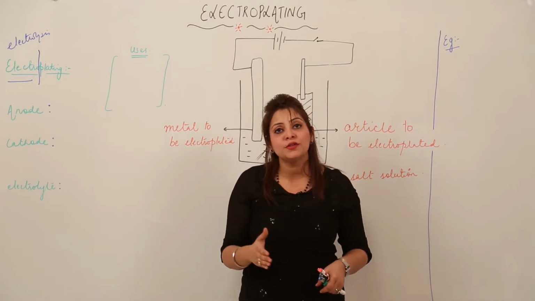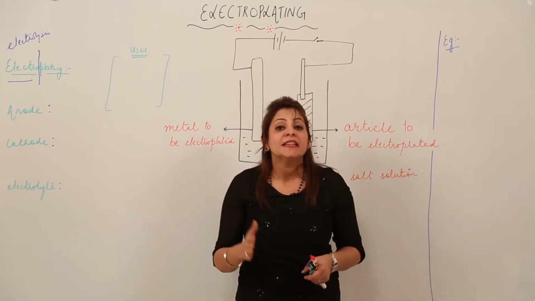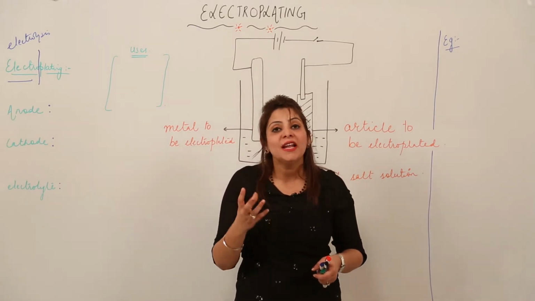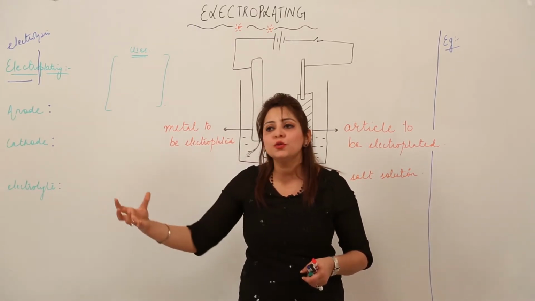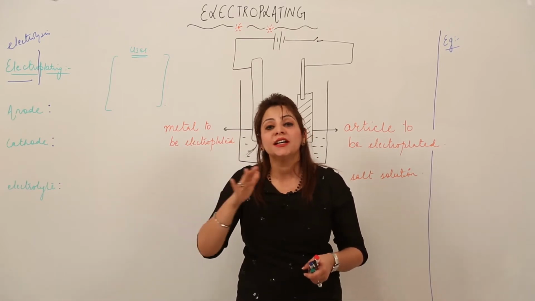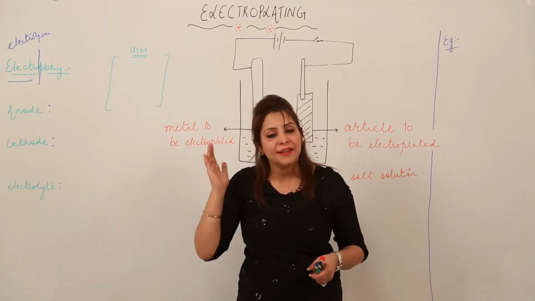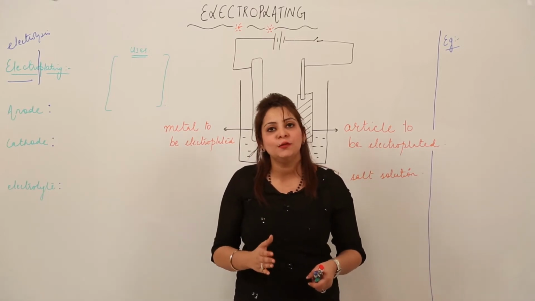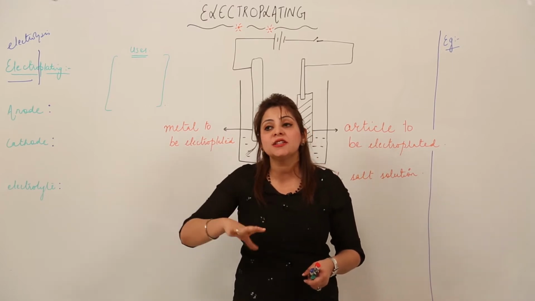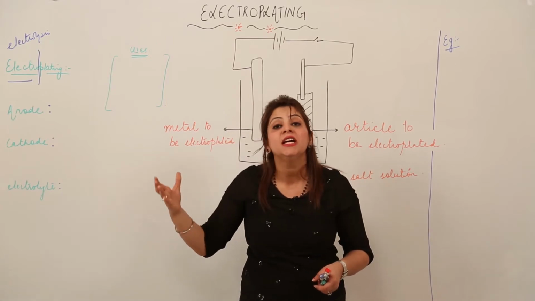And one more important use which is striking in my mind: you know that iron is more prone to rusting, right? When an iron article is exposed to moist air, it rusts with time. That means a brown flaky layer gets deposited on the iron article, right? But if we electroplate the iron article with copper or chromium, then they don't get affected by the moisture.